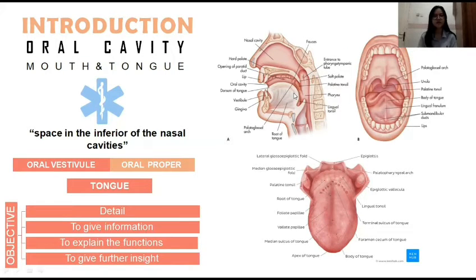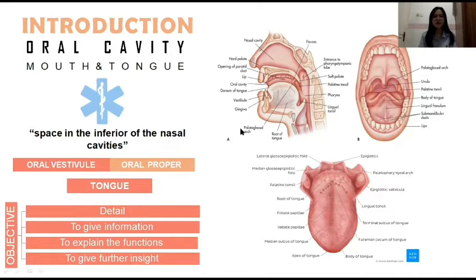Okay, before we proceed into our presentation, let me introduce myself. My name is Phoebe Esquiala, and my student ID is 20025111169. First of all, I'm going to explain the overview of our student project. First, the mouth is the space in the inferior of the nasal cavities that functions as the entrance of the digestive system. The mouth has two parts, which are the proper part and the vestibule. The proper part is the space posterior and medial to the upper and lower dental arches. Meanwhile, the vestibule is horseshoe-shaped between the dental arch deeply and between the lips and cheek superficially.